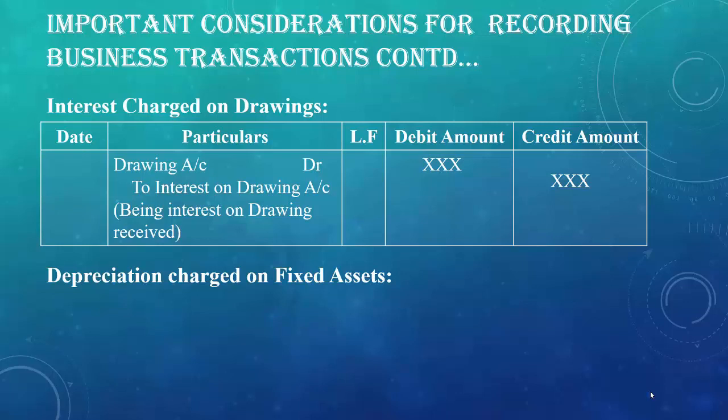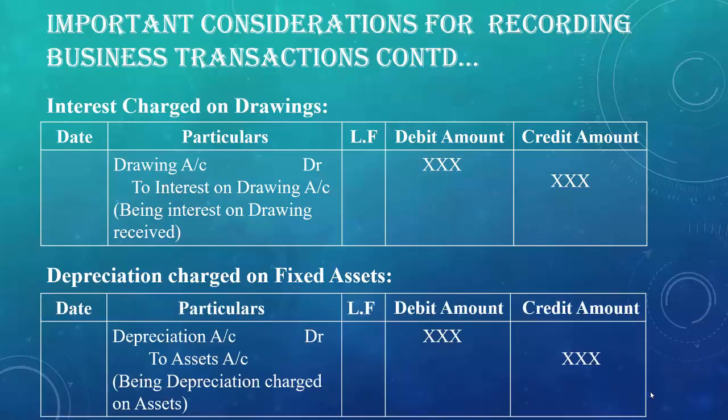So our next journal entry is for depreciation charged on fixed asset. Depreciation is the gradual or permanent decrease in the value of an asset, and depreciation is a loss or an expense for the business. The depreciation can be due to any reason. It can be wear and tear or change in technology or damage to an asset. And the entry for the depreciation on fixed assets is as follows.